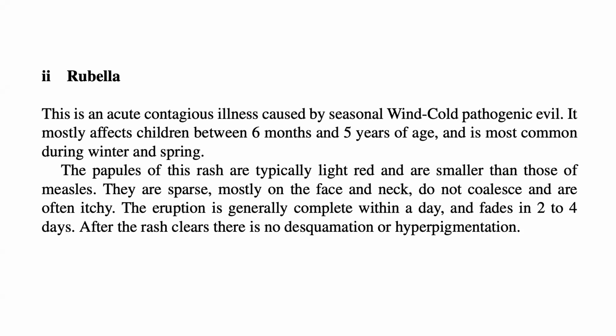They are sparse, mostly on the face and neck, do not coalesce, and are often itchy. The eruption is generally complete within a day and fades in 2 to 4 days. After the rash clears, there is no desquamation or hyperpigmentation.